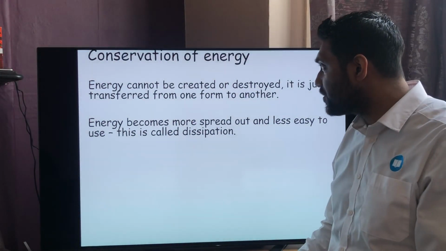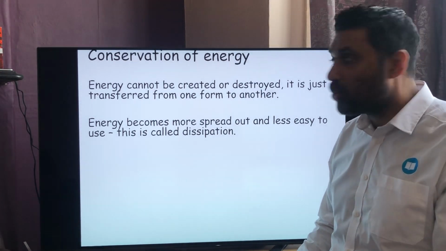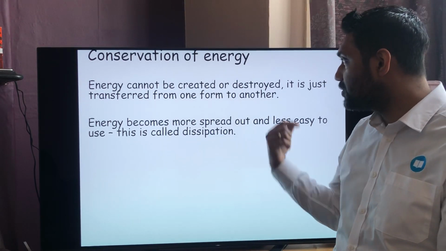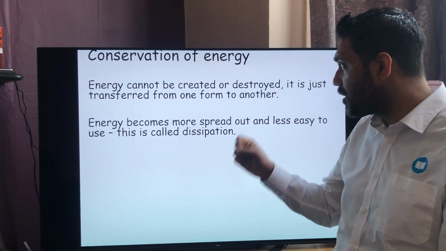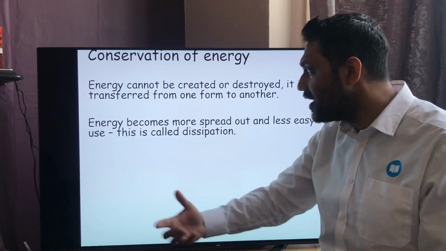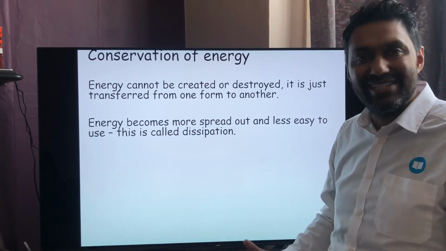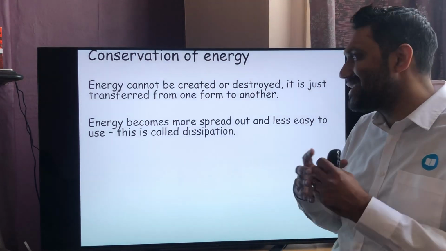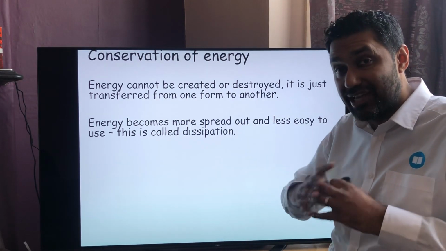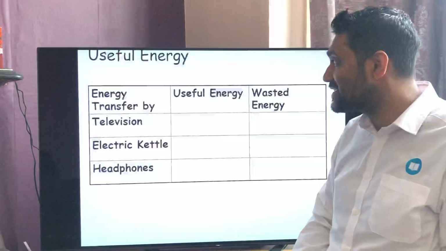So, conservation of energy. What do I mean by the conservation of energy? Energy cannot be created or destroyed. It's just transferred from one form to another. So it keeps changing from one thing to another. Okay? And eventually it just keeps spreading out. So we call that word dissipation. So energy becomes more spread out and less useful or less easy to use, and therefore we call this dissipation because the energy just keeps constantly spreading out and becoming less and less. So that word is known as dissipation.